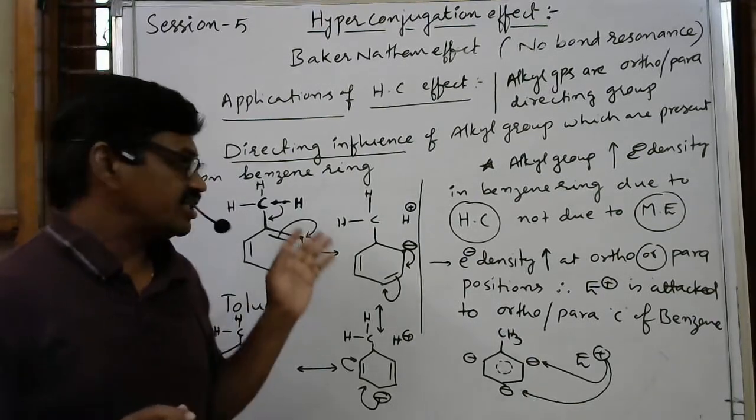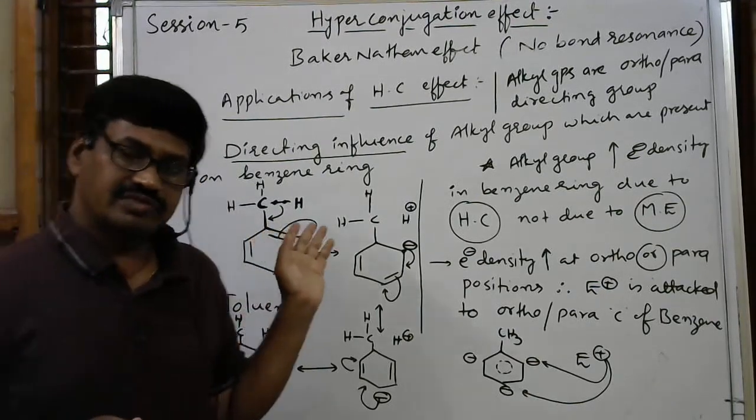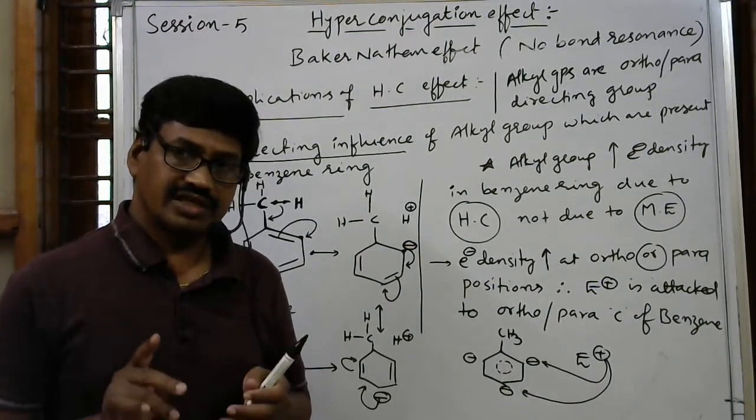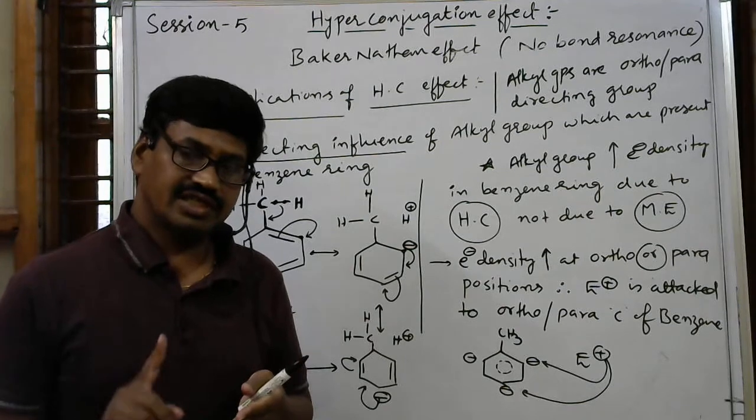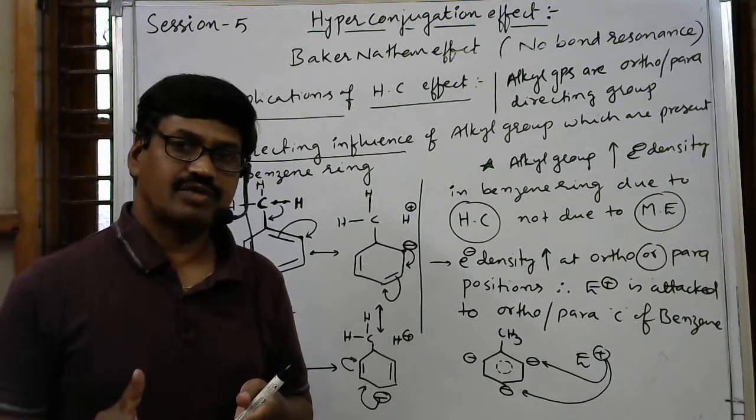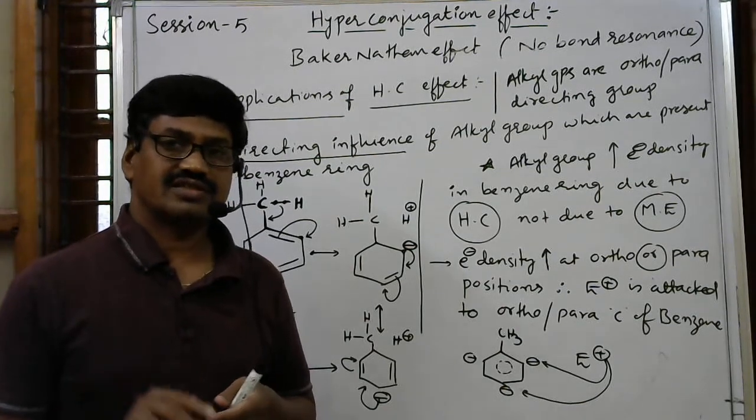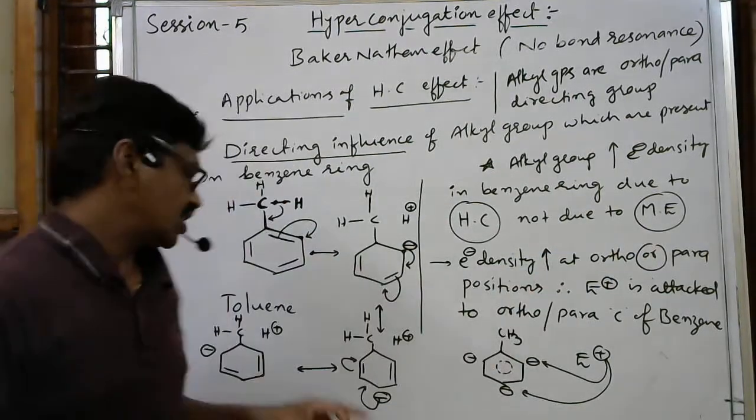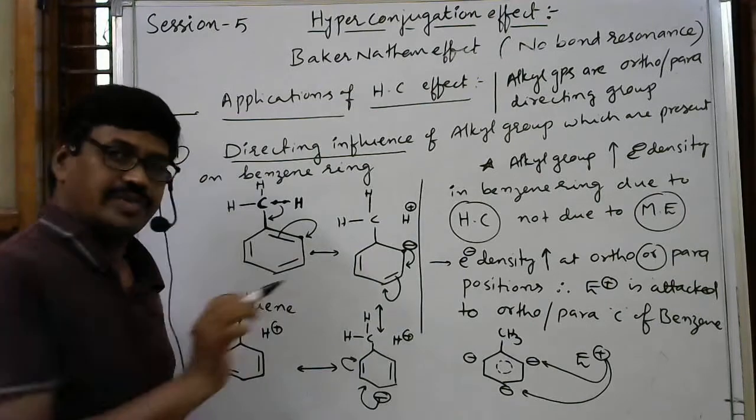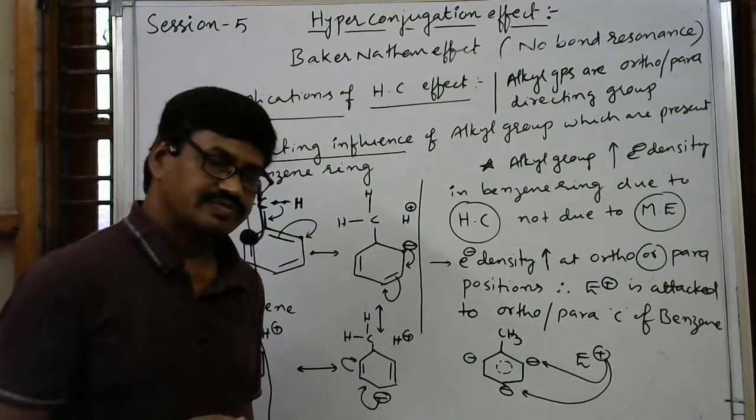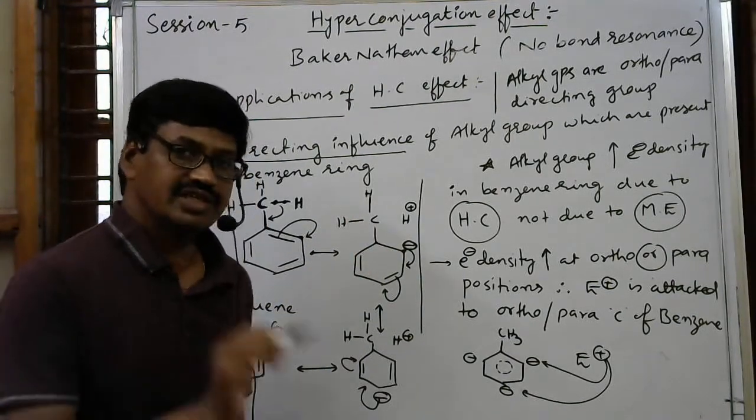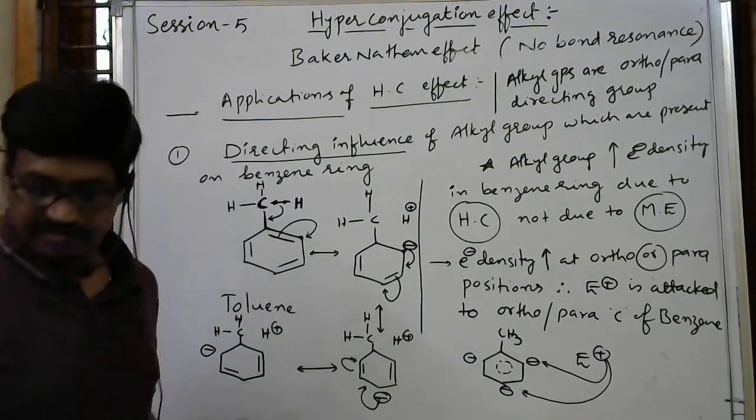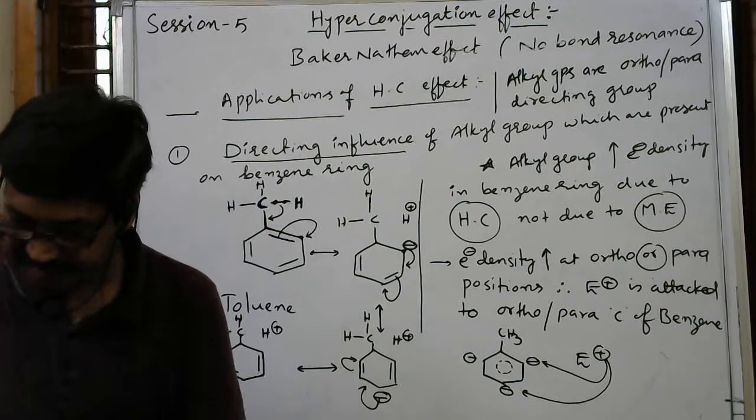Remember, many times I have seen this question in previous examination papers. So alkyl groups direct the incoming electrophile to ortho and para positions. What is the reason? The reason is not mesomeric effect. That negative charge on ortho and para carbons is not due to mesomeric effect. It is due to the hyperconjugation effect. So remember this. This is one important application.